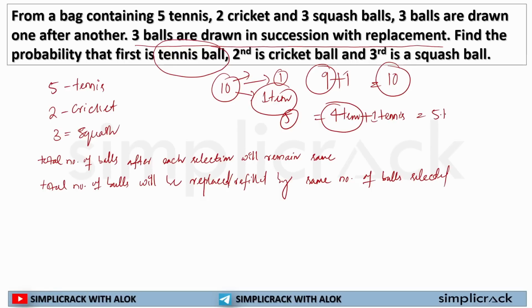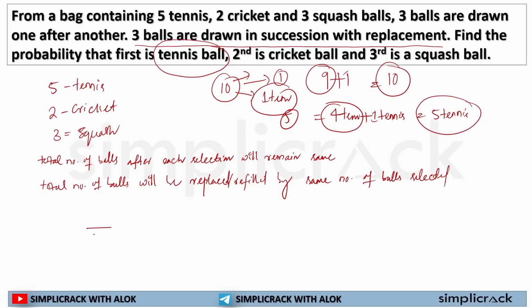So my total number of tennis balls will always remain the same in the case of replacement. So in this particular question, how will we solve it? We will find the probability that the first ball is tennis, the second ball is cricket, and the third ball is squash.